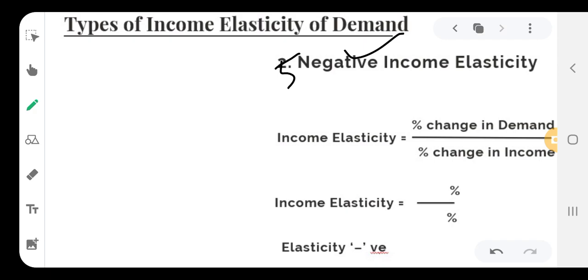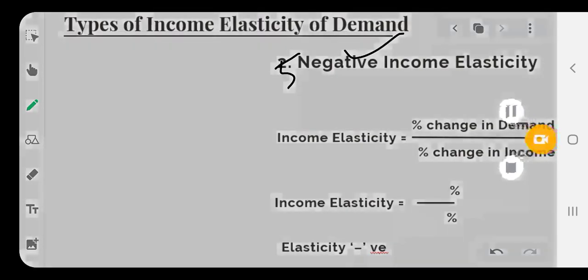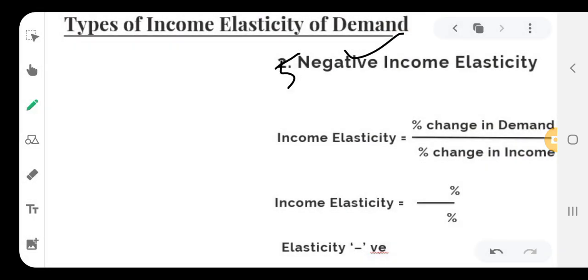For example, I give the example using Marathi words. We use jwari and bajri. Jwari is a superior good in comparison to bajri, and bajri is considered an inferior commodity in comparison to jwari.